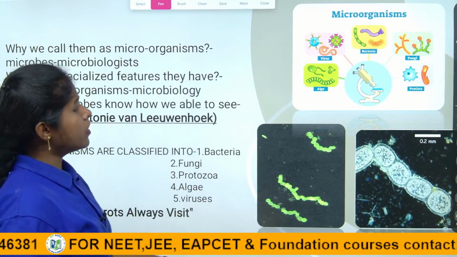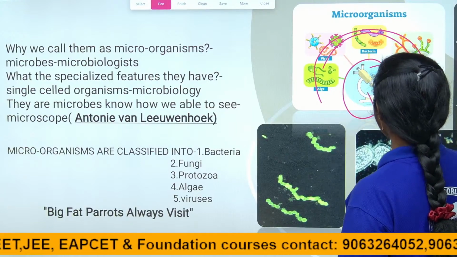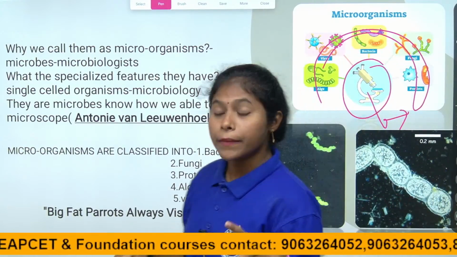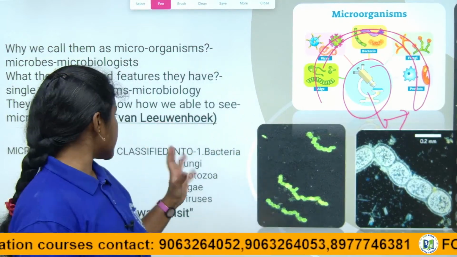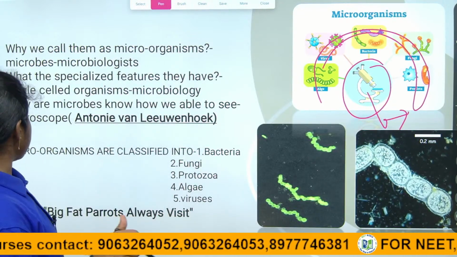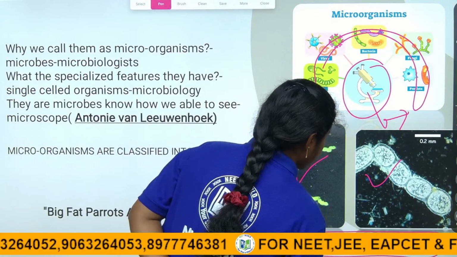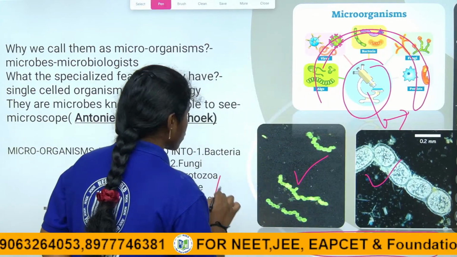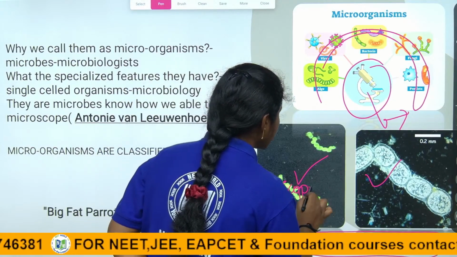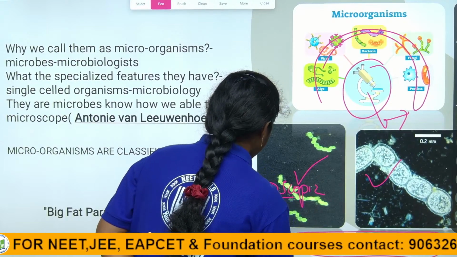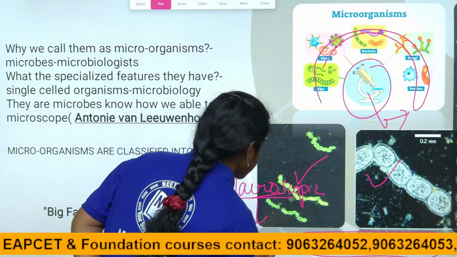See here, they have given that microorganisms can be seen through the microscope, right children? As we know, in biology exceptional cases are many, right children? So, this is the macroscopic organism. What is meant by macroscopic? Macro means we can see with the naked eye.